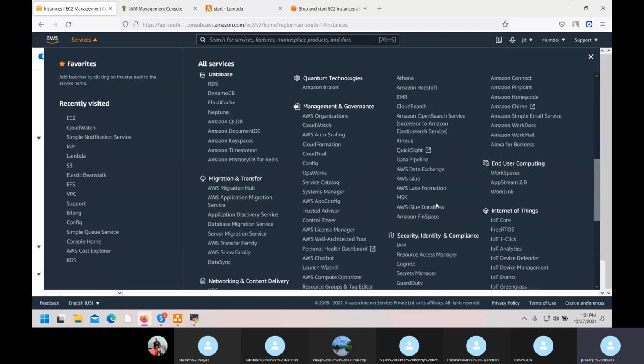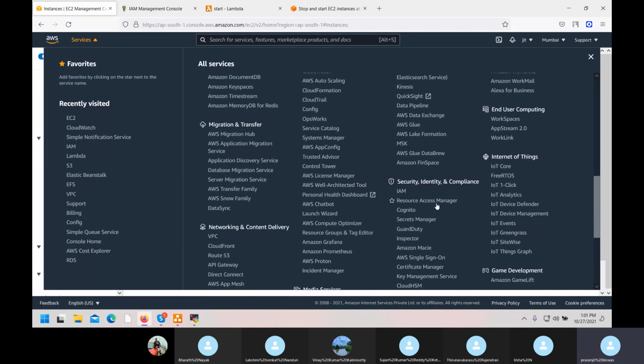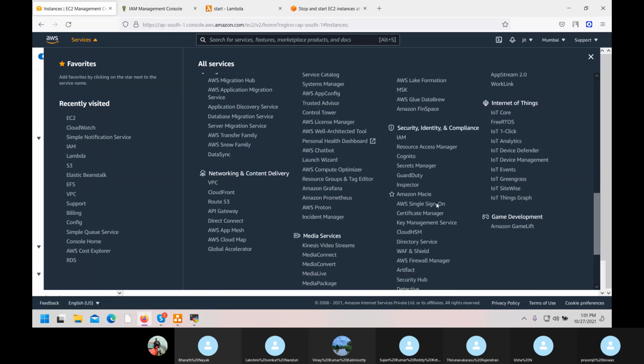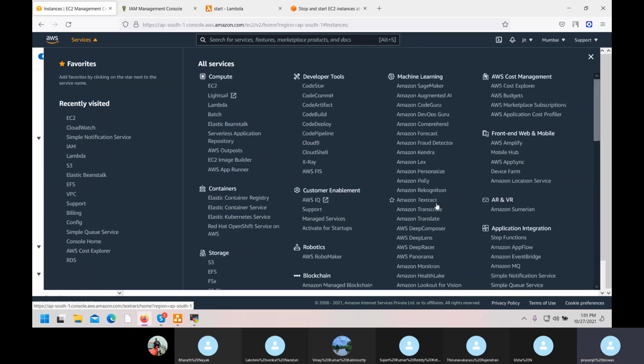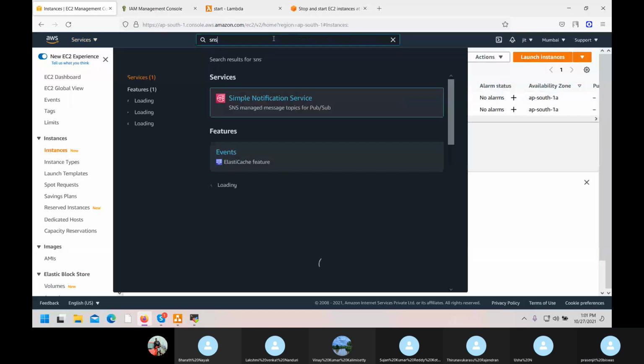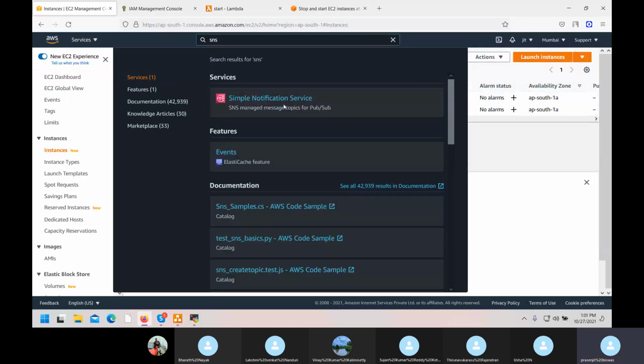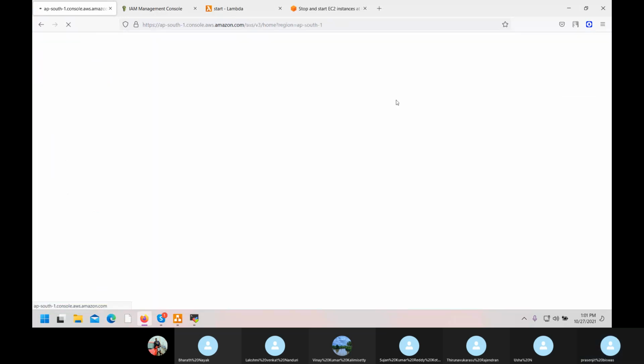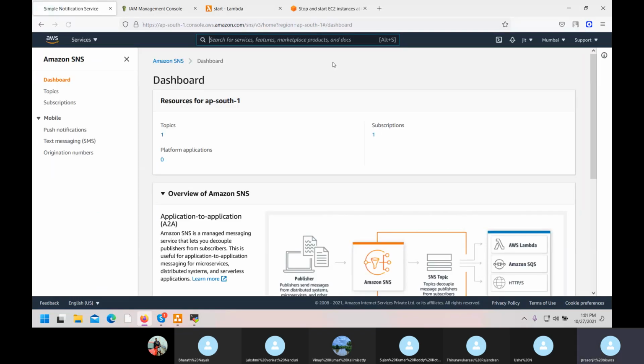I also know the search option. I just want to find it out. Okay. At last, the search option only. Simple Notification Service, but why have I not got it? Services. Fine. Okay. Oh, I have already created it.